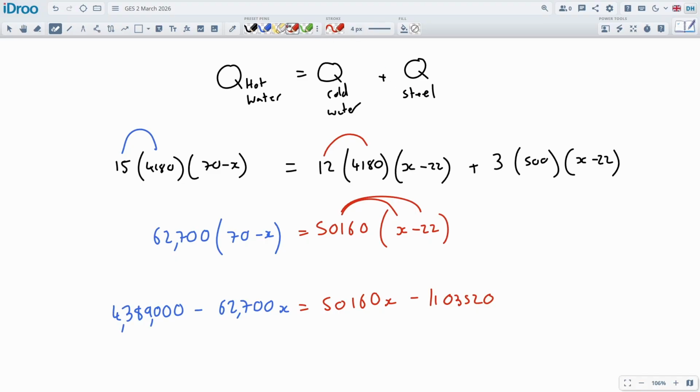So it would be minus 1103520. And then we're going to do this last one over here, which will be 3 times by 500. That will be 1500. And then x times by x minus 22. So we're going to multiply this in. Oh, there should be a plus sign, not an equal sign.